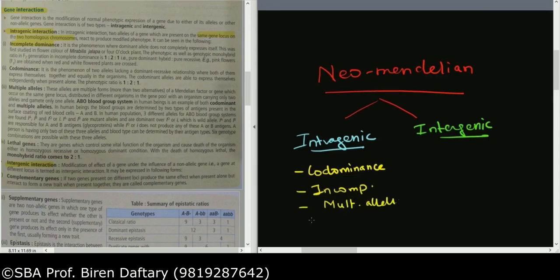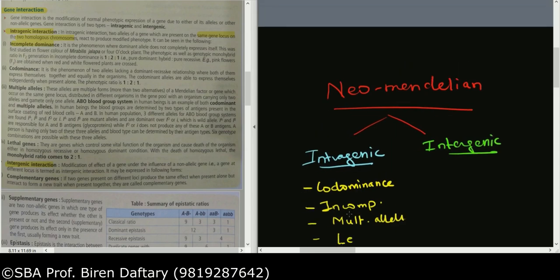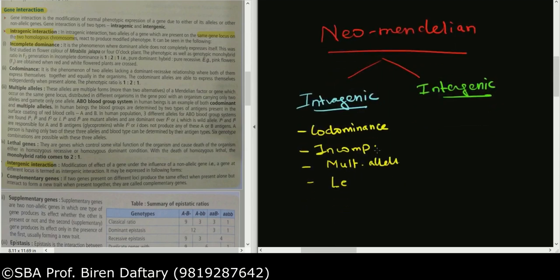And there is one more part given over here in MTG, and that is about lethal genes. This part is not given in your textbook. Now we are not going to solve this.